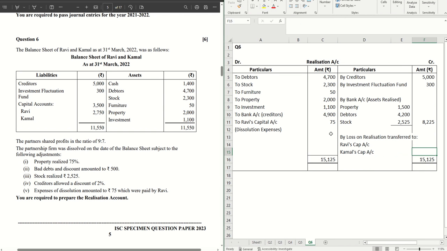Okay, so let's find out how much loss do we have. So that is summation of these amounts minus this one. So we have 1600.